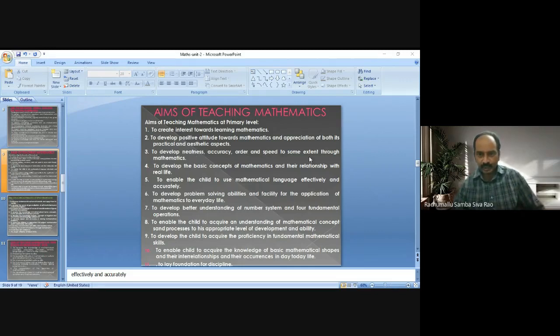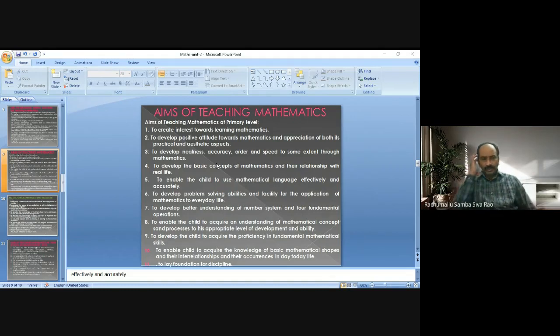Next, to develop neatness, accuracy, order, and speed to some extent through mathematics. So to develop these virtues in the students, we have to teach mathematics at a primary level. The concepts of primary level mathematics will help to develop neatness, accuracy, order, and speed to some extent through mathematics.